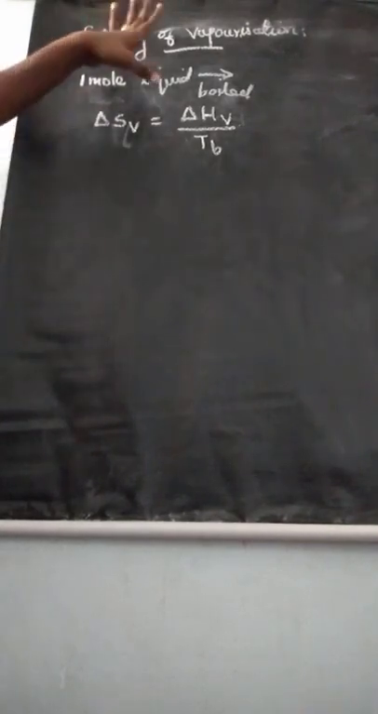Understand? So this is the second topic, entropy of vaporization. So tell the definition. Entropy of vaporization is defined as when 1 mole of liquid boils at its boiling point. Formula: delta S V is equal to delta H V divided by T B.